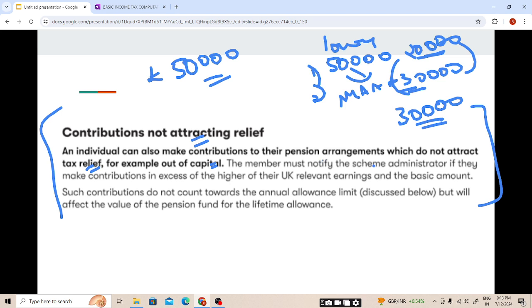The member must notify the scheme administrator if they make contribution in excess of the higher of their UK relevant earning and the basic amount. The basic amount is 3600. So if they are contributing more than the maximum annual amount, they need to notify the scheme administrator.